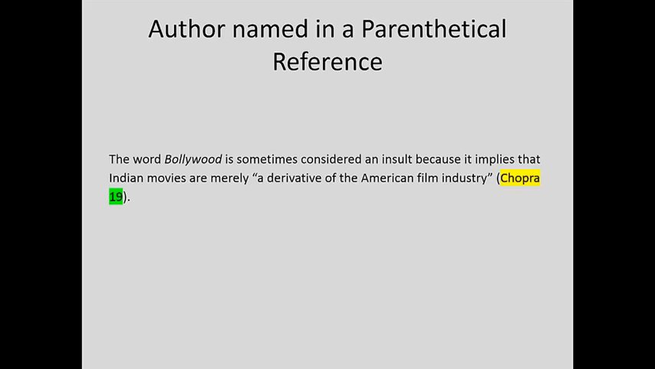This example is for an author named in a parenthetical reference. We begin with a signal phrase, and then the direct quote, and then the in-text citation, or the parenthetical reference. The word Bollywood is sometimes considered an insult because it implies that Indian movies are merely a derivative of the American film industry. And you can see that the in-text citation includes the author's last name and the page number on which you found the quote.